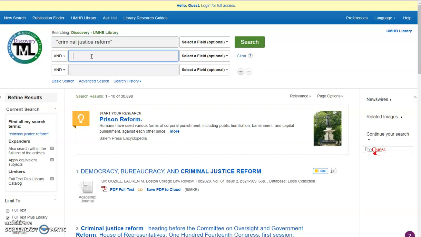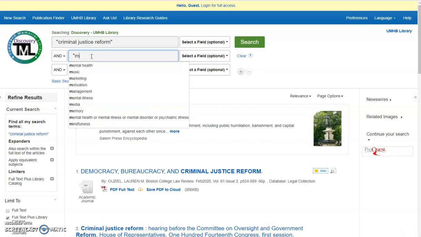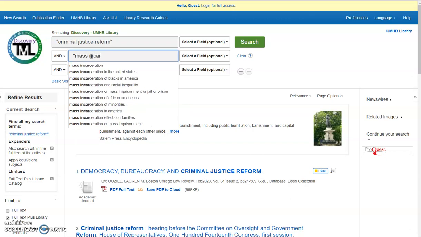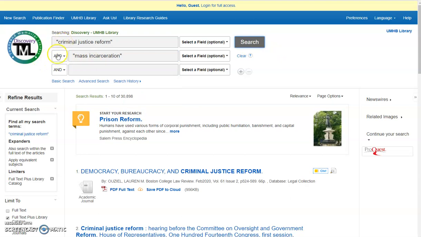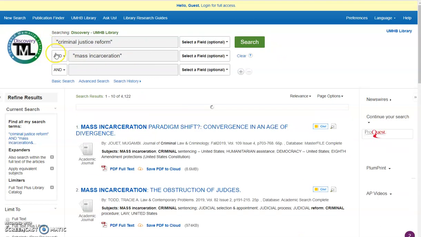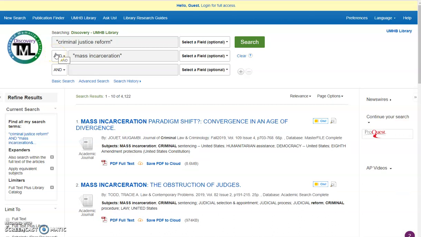So I'm thinking another current aspect of this is mass incarceration. So when I add another search term, and it is combined, joined with and here, then it's going to limit my search. You can see I'm now down to a little over 4,000. There are other options, but for limiting your search, leave it on and. Or is going to broaden it because the database will be looking for anything that refers to either of those.